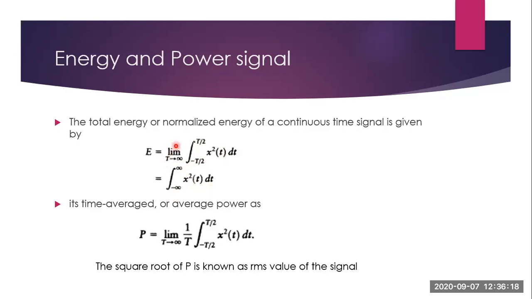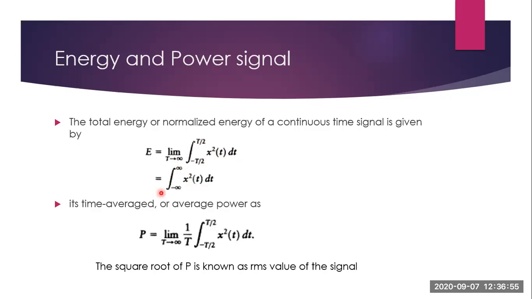So whether you write limit T tends to infinity integral minus T by 2 to T by 2 x square t dt or minus infinity to plus infinity x square t dt, both are correct. Now please note that it is okay if you write, instead of minus T by 2, T. That is, limit T tends to infinity integral minus T by 2 to T by 2 x square t dt is the same as writing limit T tends to infinity integral minus T to T x square t dt, or integral minus infinity to infinity x square t dt. All the three are correct.